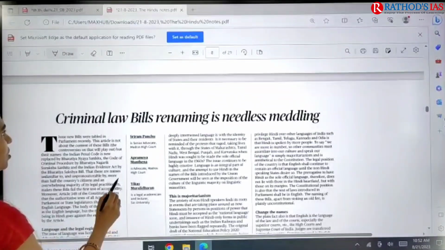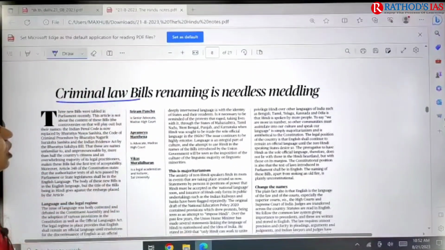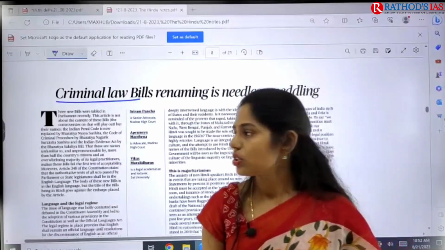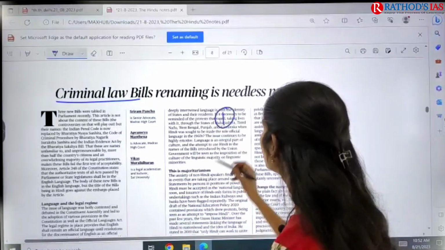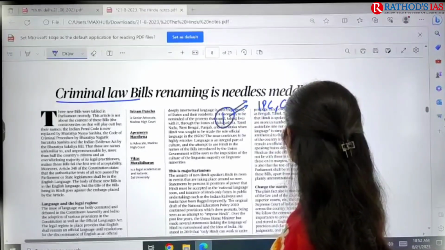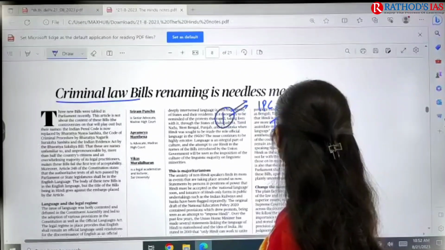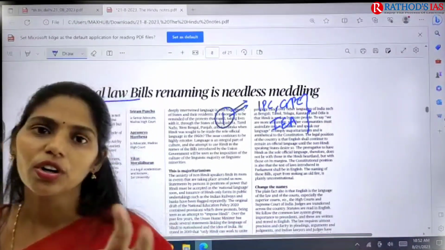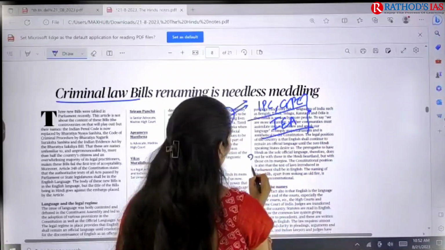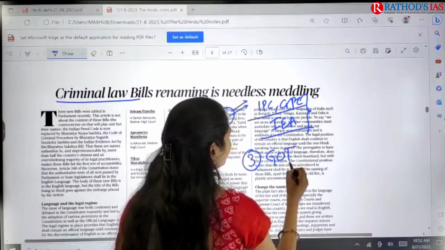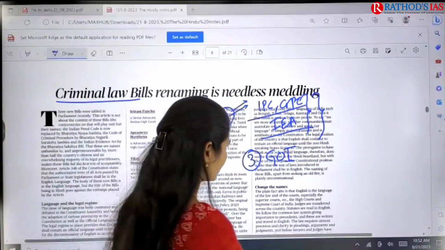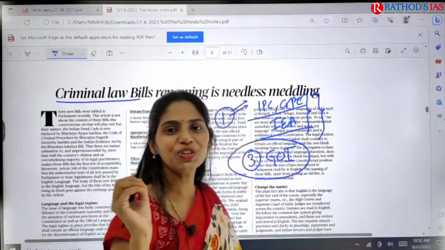As I said, the next topic is about criminal law bills. We have already seen this topic a number of times. The first thing that you have to remember is that these laws, IPC, CrPC and the Indian Evidence Act, are British legacies which are still going on in India. Recently, 3 bills were brought by the Government of India to abolish these 3, that is IPC, CrPC and the Indian Evidence Act, and to come up with 3 new laws in India.